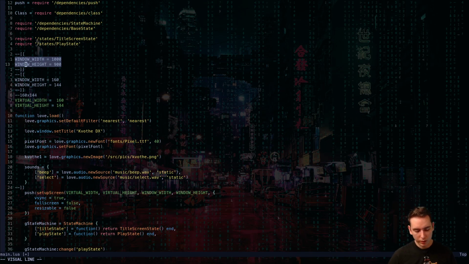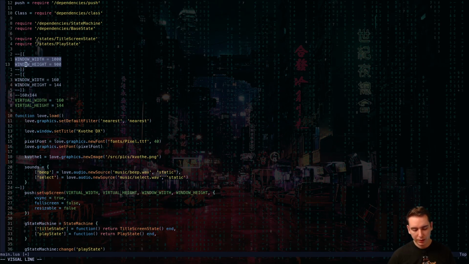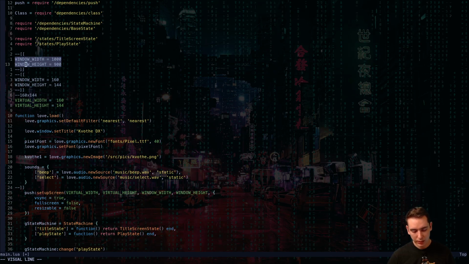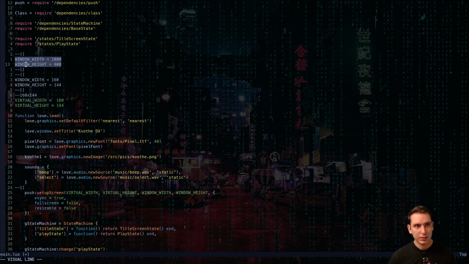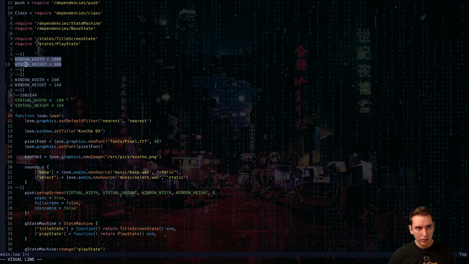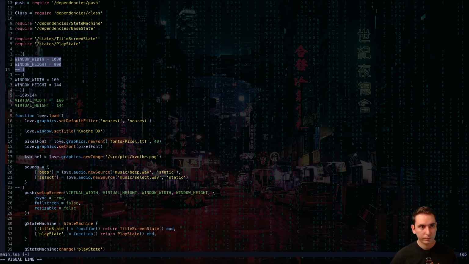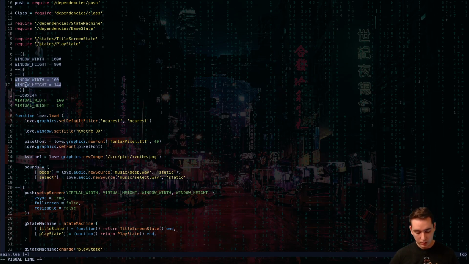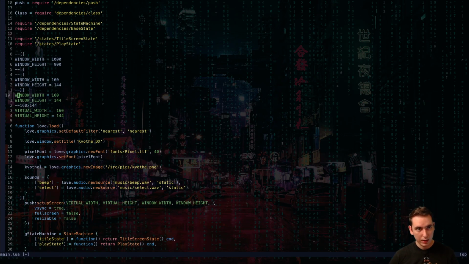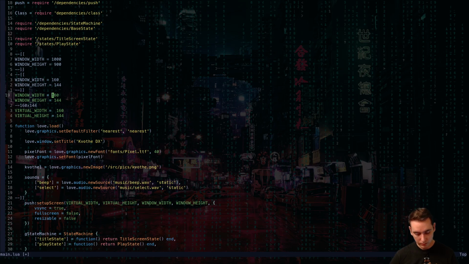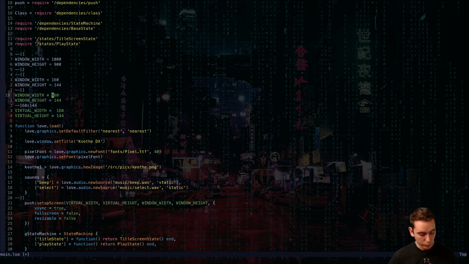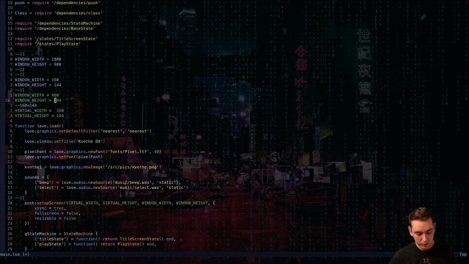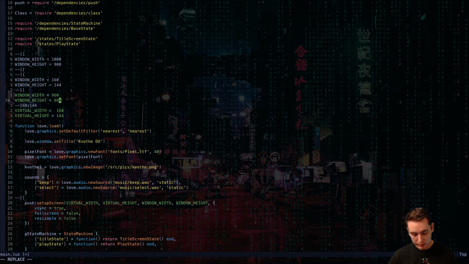If we take our width and multiply it by 5, that gets us 800. What about multiplying it by 6? 960. So let's try this: 960 width, and 144 times 6 is 864.